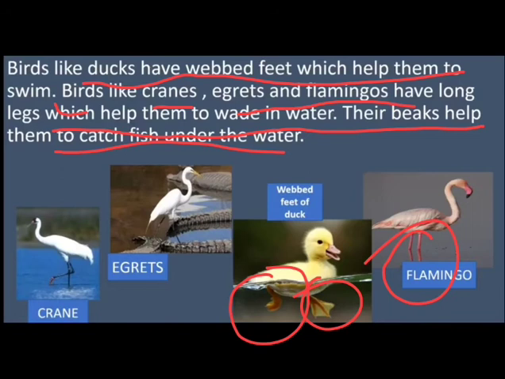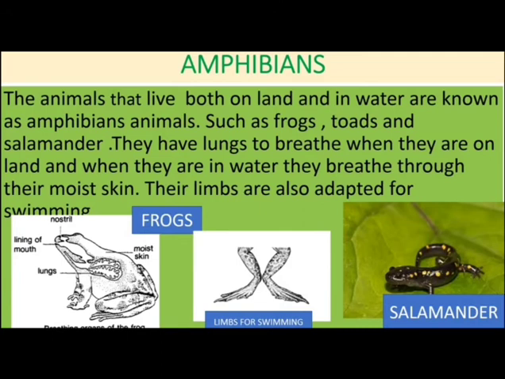Now I hope you have understood about the terrestrial animals and aquatic animals. Now the next is the amphibians. The animals that live both on land and in water are known as amphibians. So those animals that live on land and in water also, they are known as the amphibians. For examples, frogs, toads, and salamanders.